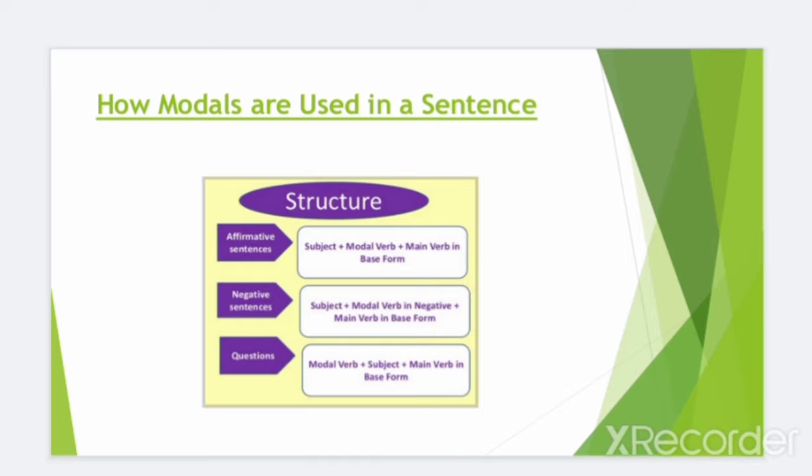In an affirmative sentence, the structure is subject plus modal verb plus main verb in base form. For example, I will go. This is an affirmative sentence. And in a negative sentence, let's see the structure. Subject plus modal verb in negative plus main verb in base form. Now, I will not go. This will be the negative sentence. I is the subject, the modal verb in negative is will not, and the base verb is go.